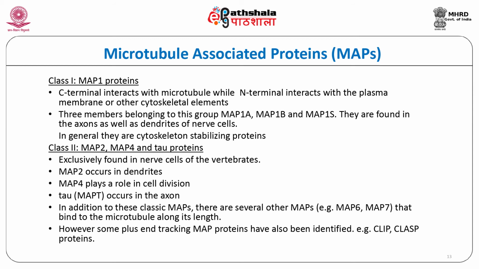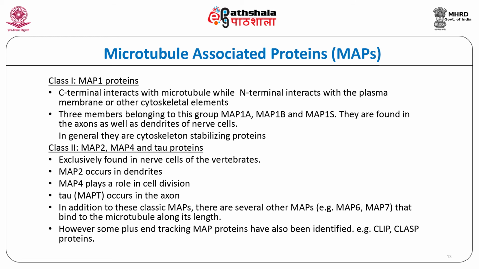There are three members belonging to this group: MAP1A, MAP1B, and MAP1S. They are found in the axon as well as dendrites of nerve cells. MAP1A and MAP1B stabilize microtubules by altering the dynamic behavior of the microtubules. More so, MAP1B has been shown to be responsible for offering stability by reducing the rate of depolymerization.